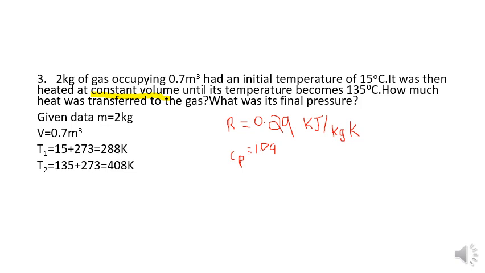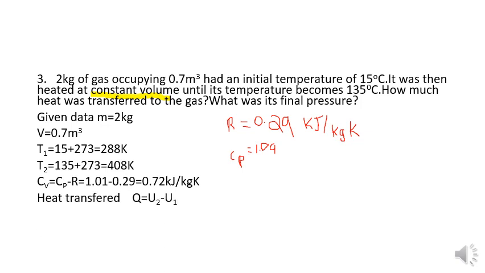Cp is 1.09 kilojoule per kg Kelvin. So Cp is 1.09 kJ/kg K and R is 0.29. By using the relation between the specific heats and the gas constant, we can calculate the Cv value. So the first question: what is the heat transfer?